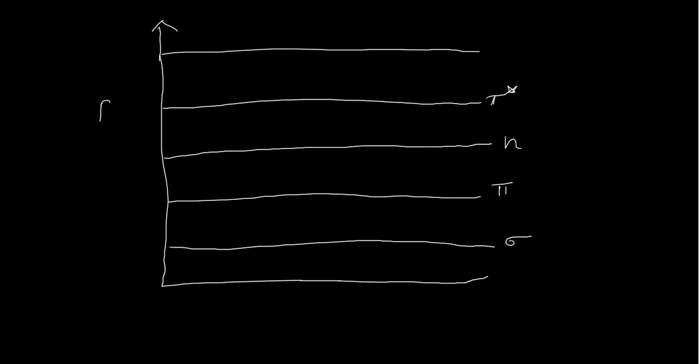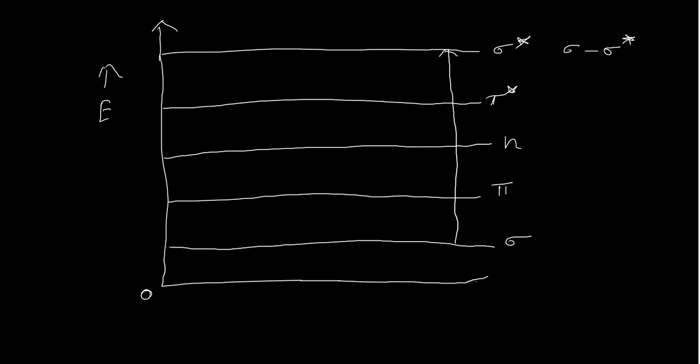On the y-axis, we take energy starting from 0 here. This is a sigma star orbital. If an electron jumps from sigma to sigma star orbital, you can see the sigma to sigma star has the highest energy.